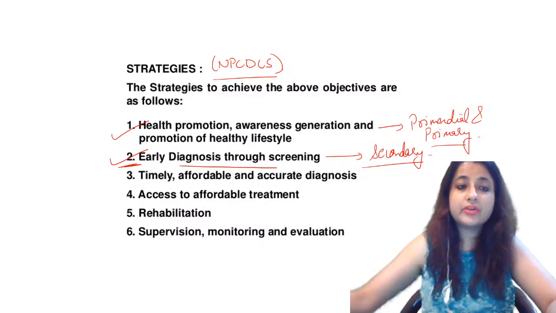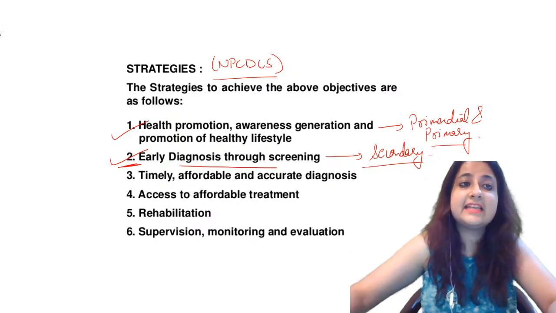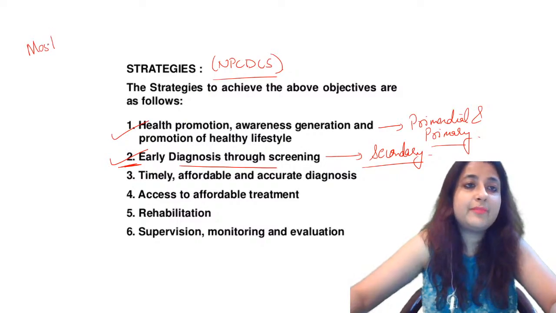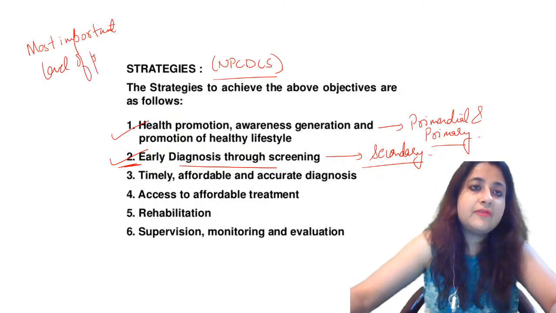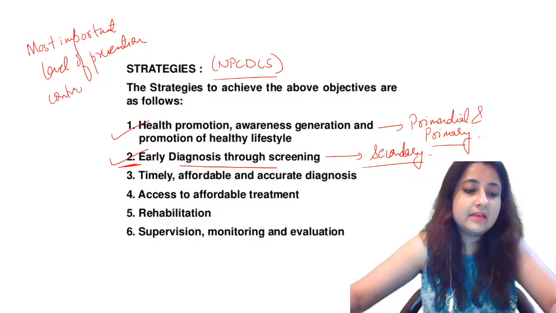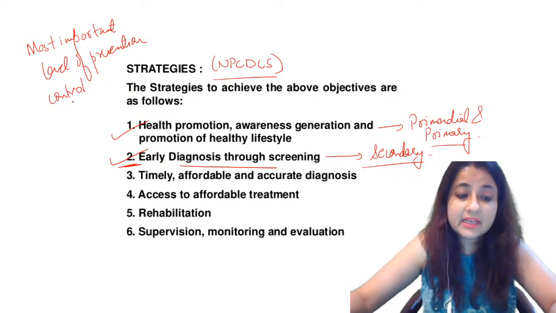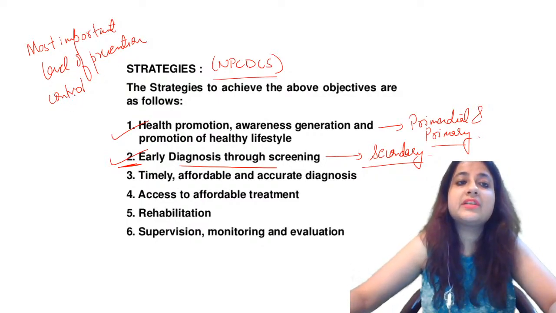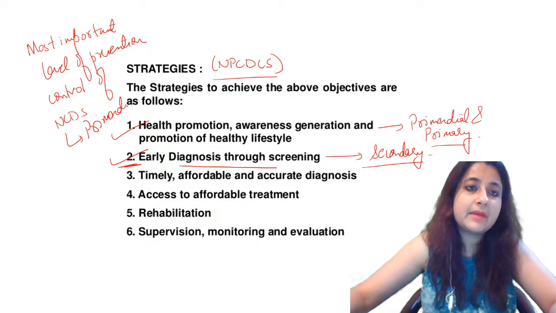I've also taught you which is the most important level of prevention for control of NCDs. What will be your answer? What is more important than primary? It is primordial. Please remember this.